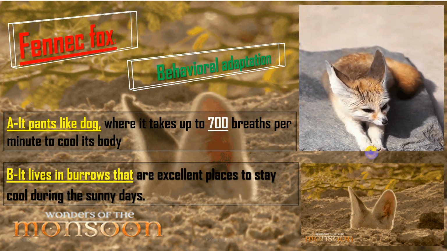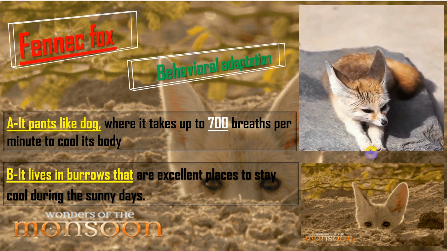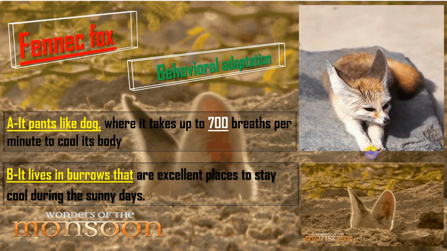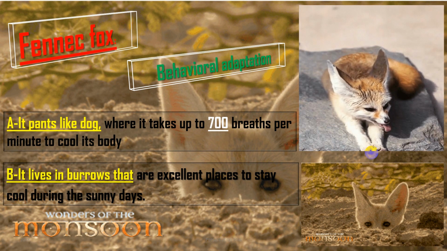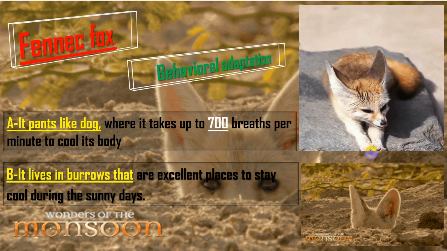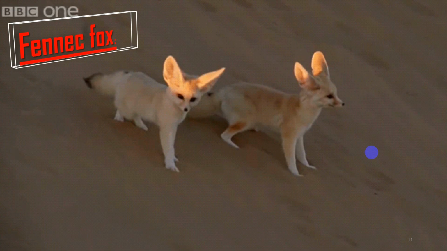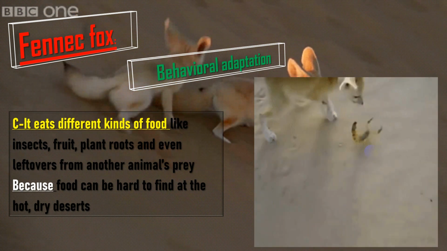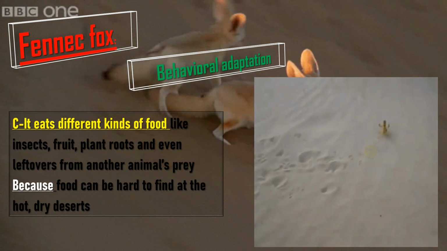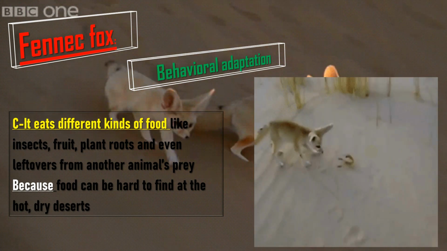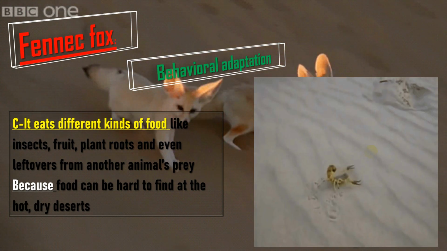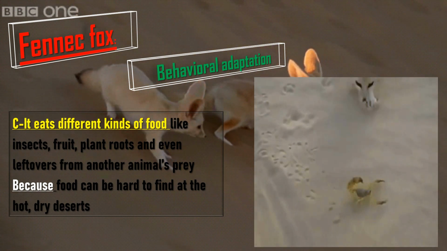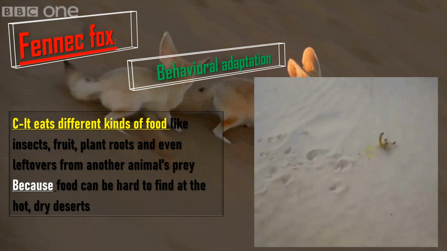It also lives in burrows that are excellent places to stay cool during the sunny days, away from the sun rays. It has another behavioral adaptation, which is that it can eat different kinds of food, like insects, fruit, plants, even leftovers from another animal's prey. And that's because food can be hard to find in the hot, dry desert.